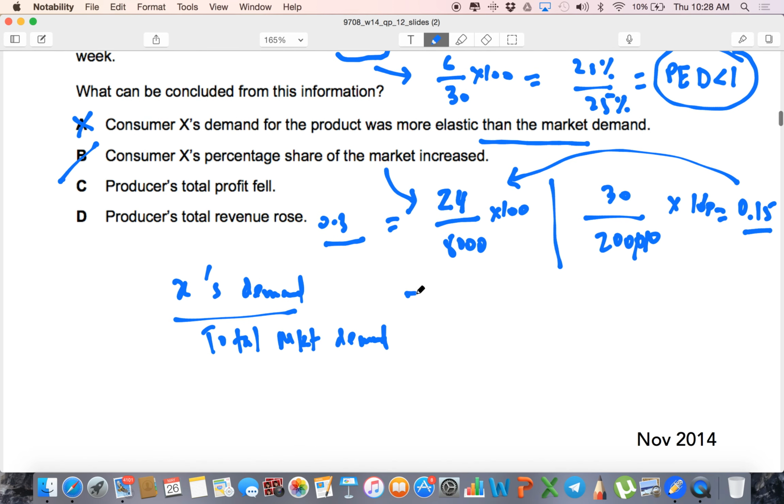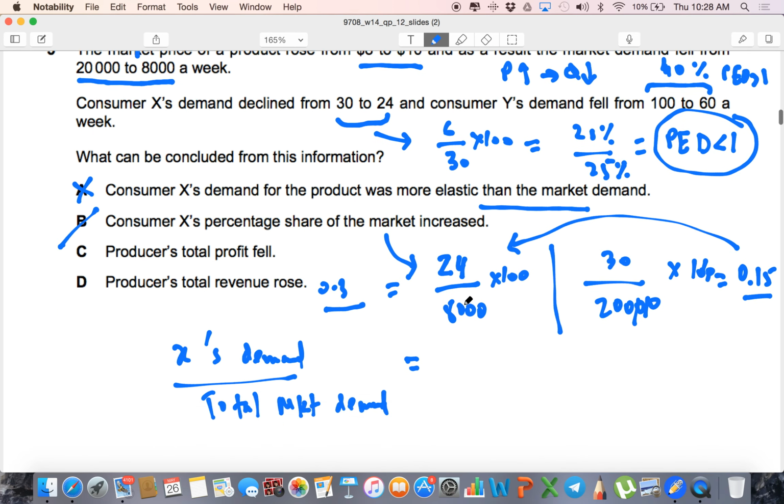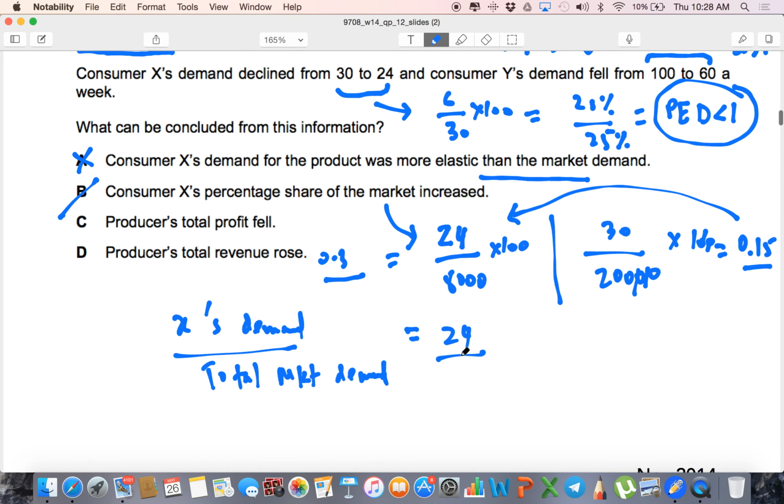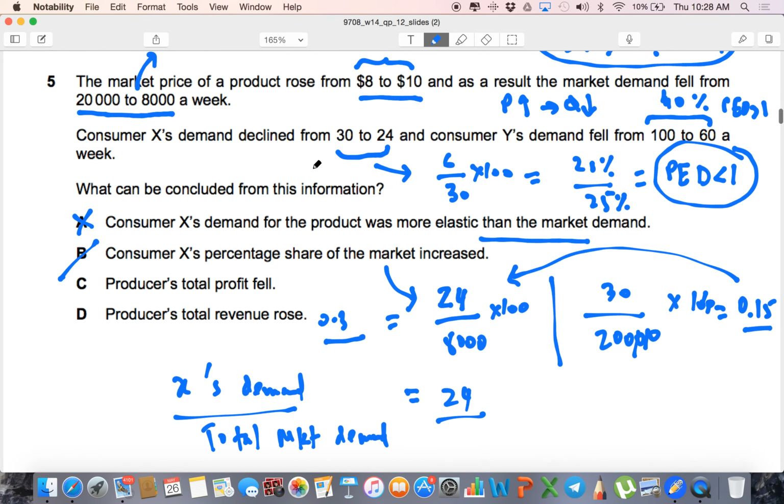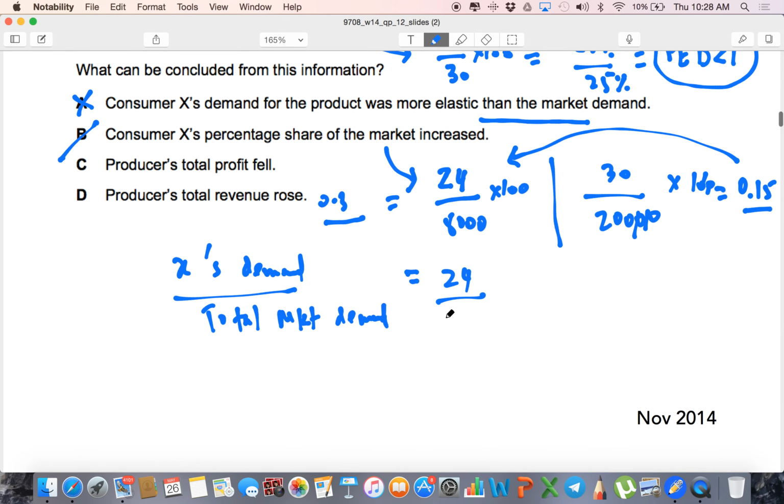Okay, which is simply, how much is the demand? What is the excess demand? It's going to be 24 over market demand. What's market demand? It's basically 8,000. So this versus this, and it was moving from 0.15 to like 0.3.